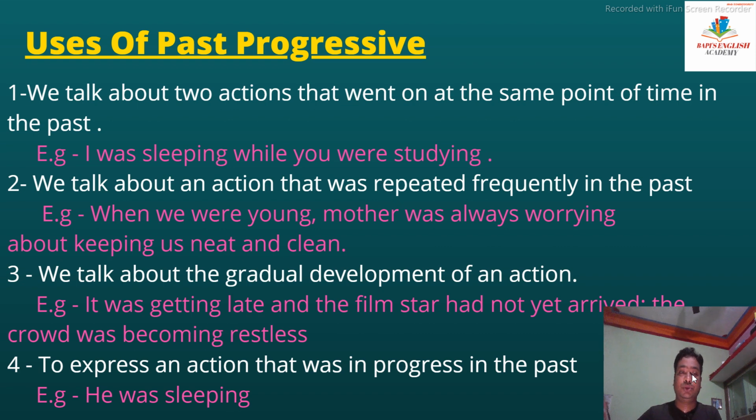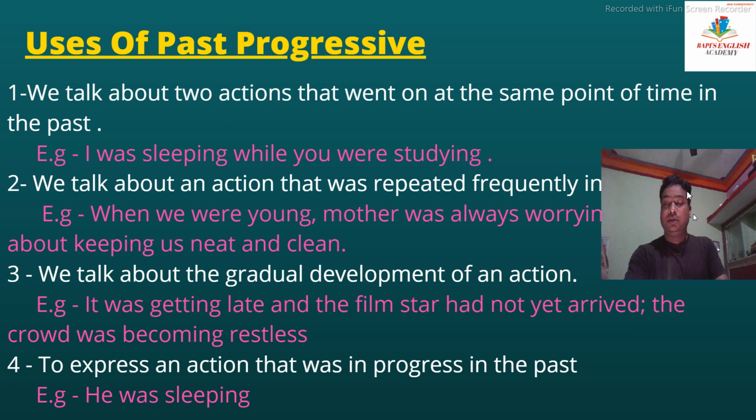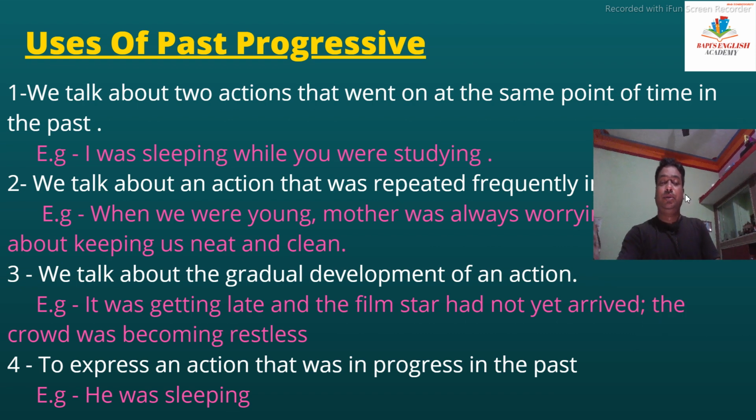Next, we talk about the gradual development of an action. Gradual development of an action means slow development. ଧୀରେ ଧୀରେ ପରିବର୍ତ୍ତନ ହେବା. So for slow development of an action we use past continuous. It was getting late and the film star had not yet arrived. The crowd was becoming restless. So the action was, it was getting late slowly.